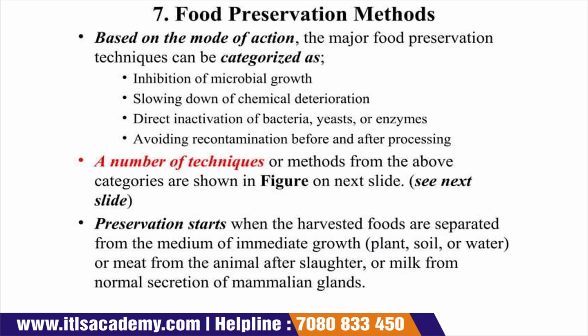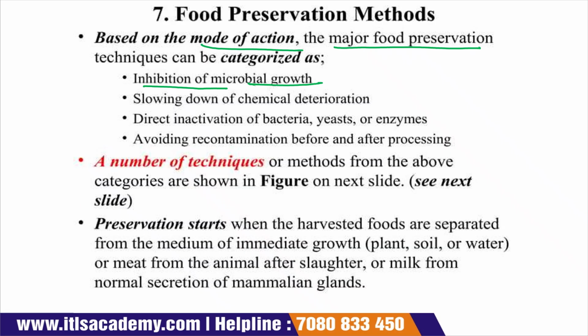Food preservation methods. Now, there are different food preservation methods. We will discuss the basics of that because we are only discussing the introduction to food preservation. These methods of food preservation are based upon the mode of action and the major food preservation technique, and they are characterized by the inhibition of microbial growth.